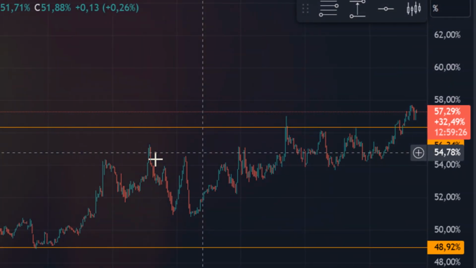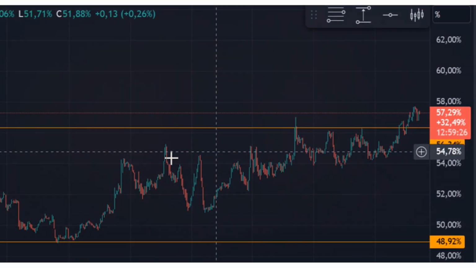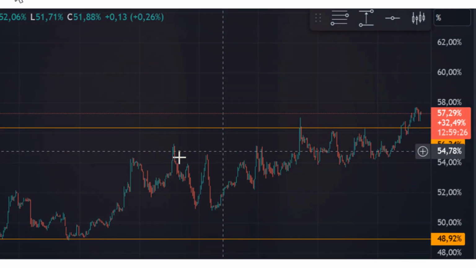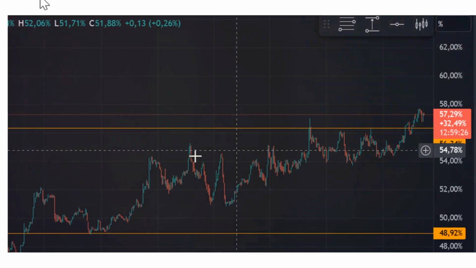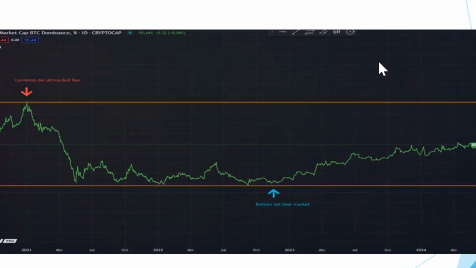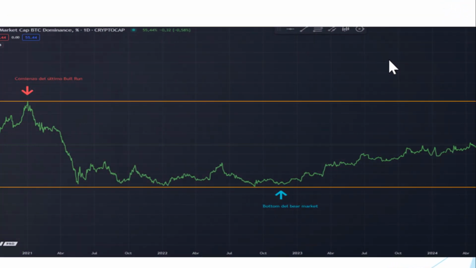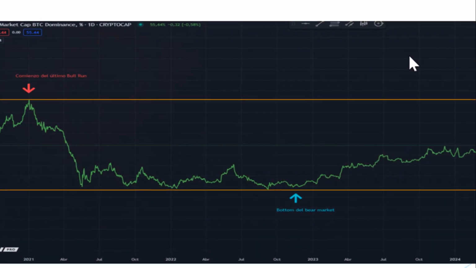Bitcoin dominance goes down when a bull run starts, January 2021. Bitcoin dominance goes up in a bear market, November 2022. Usually, the dominance of Bitcoin is around 50%, and the dominance of Ethereum is around 18%. As you can see in the graph, the red arrow means the beginning of the bull market, and the blue arrow means the bottom of the bear market.